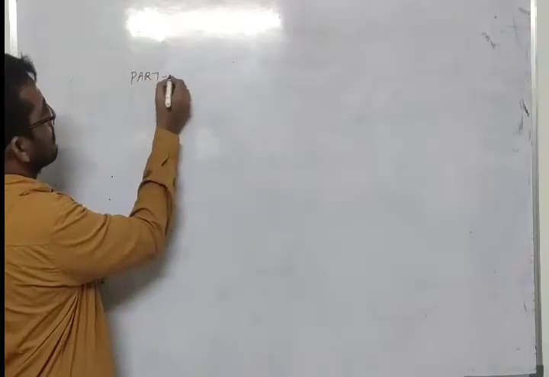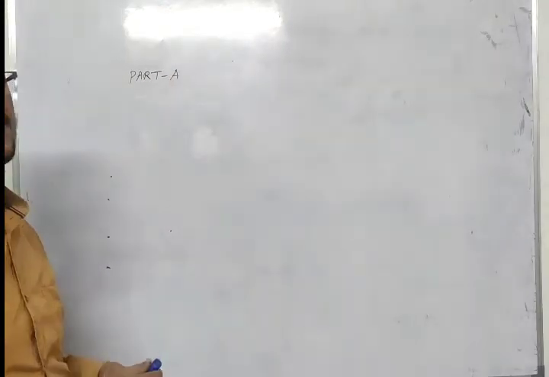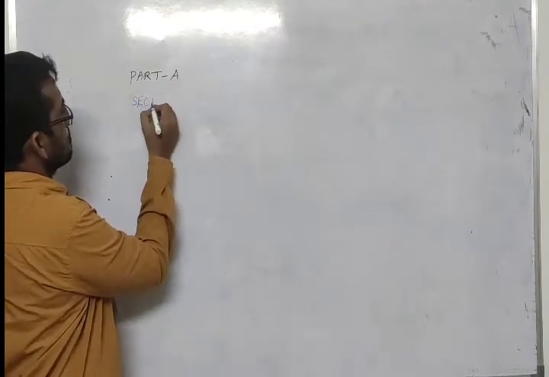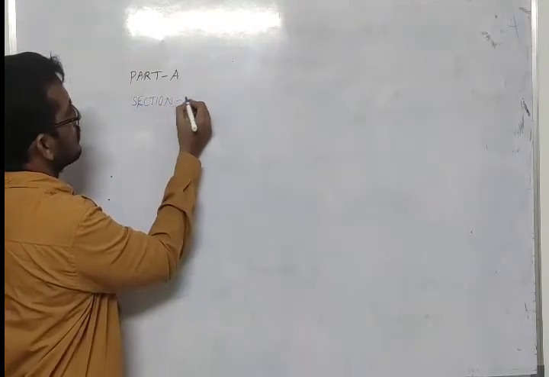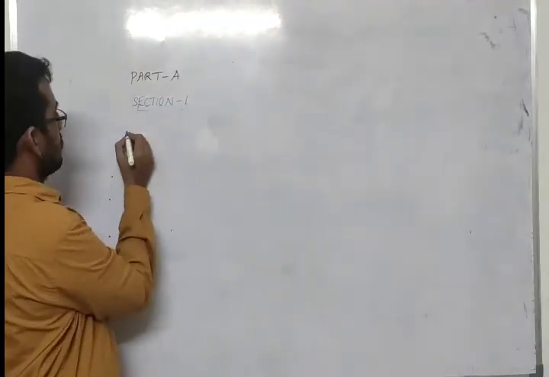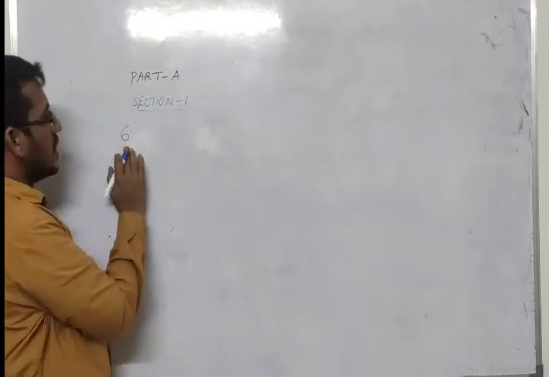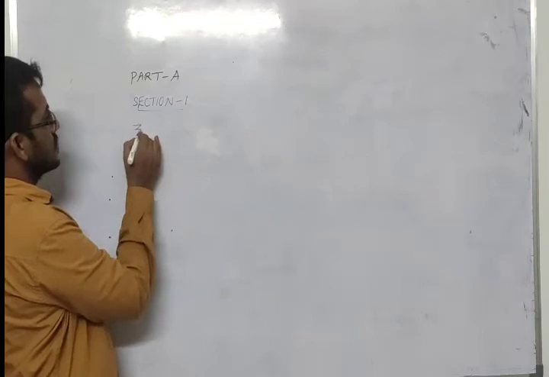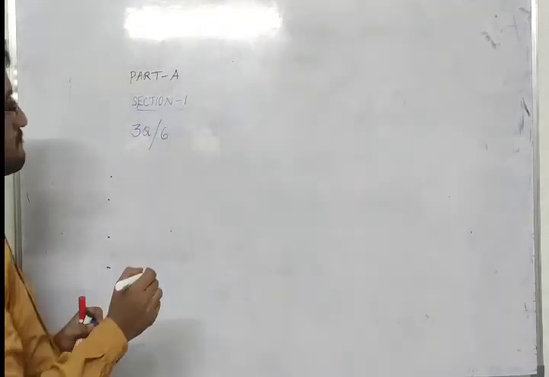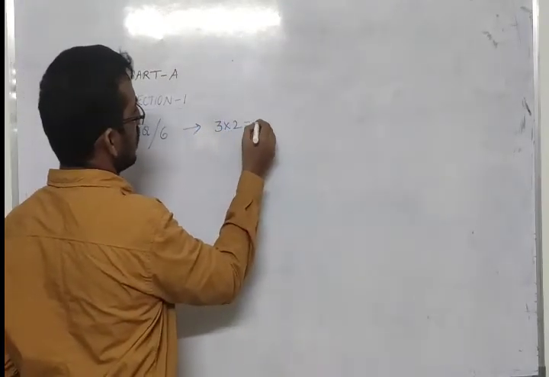Part A contains 3 sections. In Section 1 they'll give you 6 questions. Out of those 6 you have to write any 3. So 3 questions you have to write out of 6. Understood? And 3 twos are 6 marks.